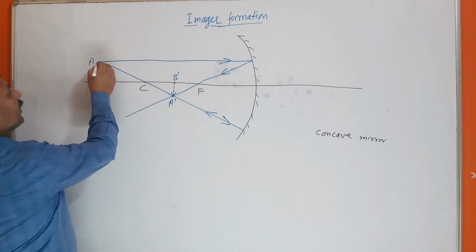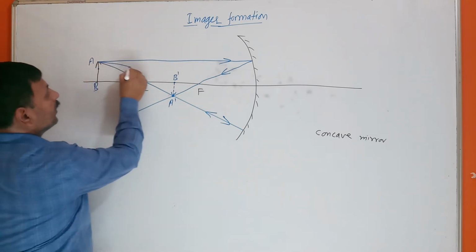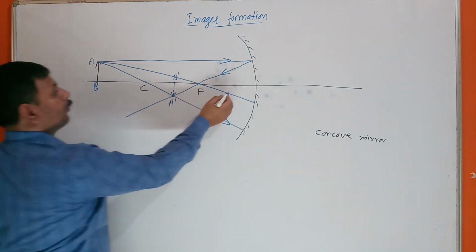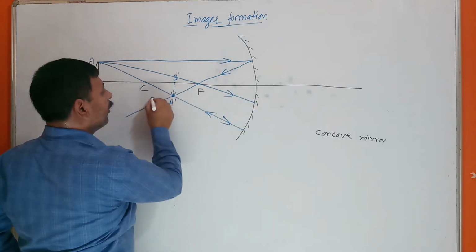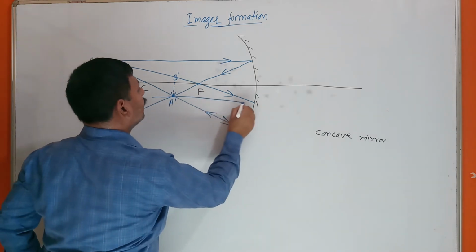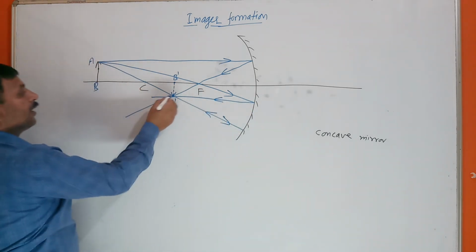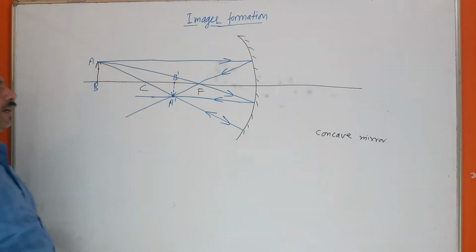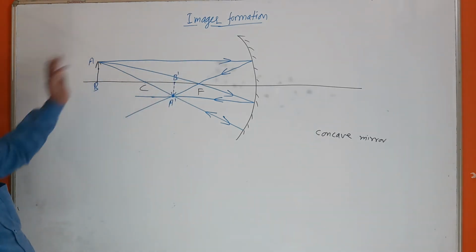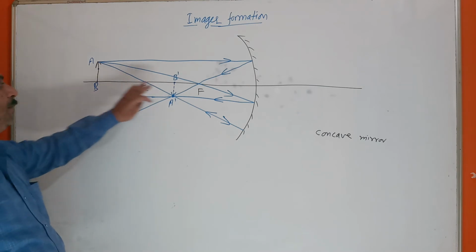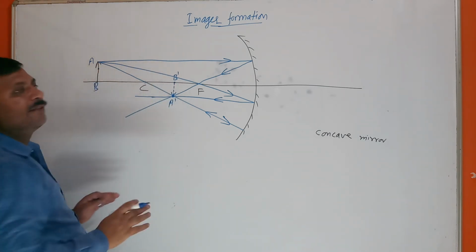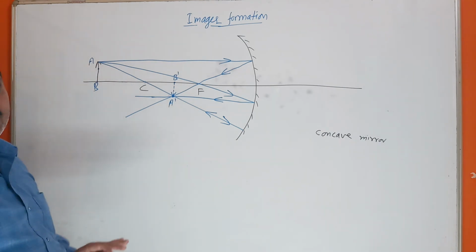Also we can take a third rule. If a ray of light passes through the focus, it will reflect parallel to the axis. See here, it also intersects these rays at point A dash. So this A dash will be the image of A and B dash will be the image of B. So A dash B dash is the image formed of AB.